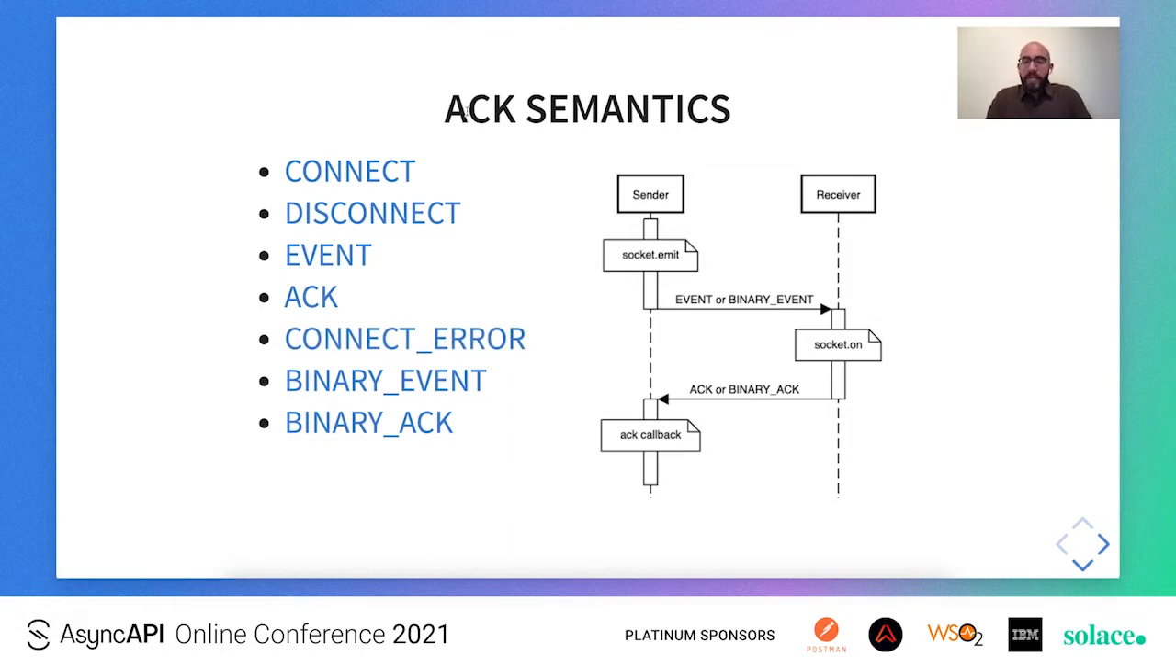A Socket.io sender invokes the socket.emit call in order to send an event to the receiver, and the event is conveyed to the receiver using the EVENT or BINARY_EVENT packet. Then the receiver acts upon these events using the handler that is registered using the socket.on invocation. The handler may, after it executes, return or not return an acknowledgement back to the sender. The acknowledgement is sent back to the sender using the ACK or BINARY_ACK packet types. Then the sender is going to pass the acknowledgement data into the acknowledgement callback that has been provided as an argument in the original socket.emit invocation.